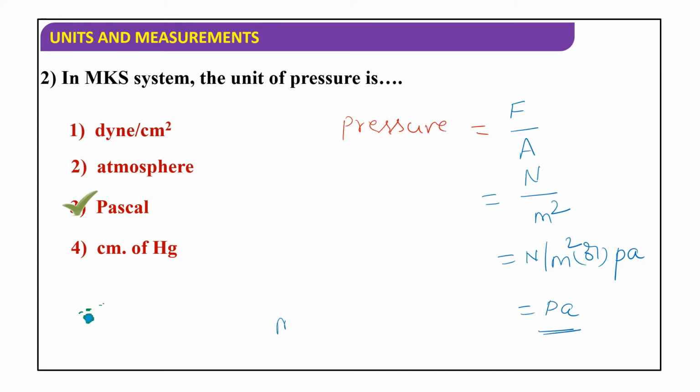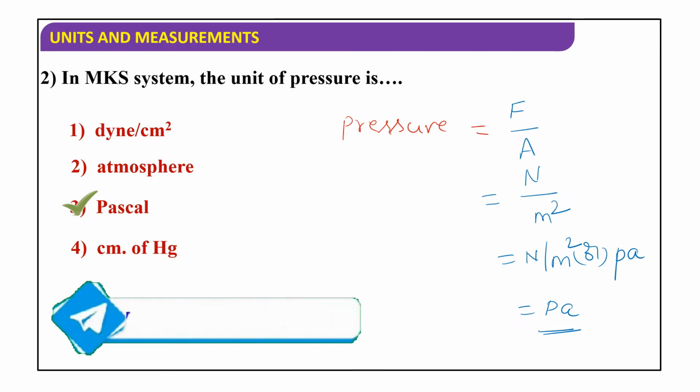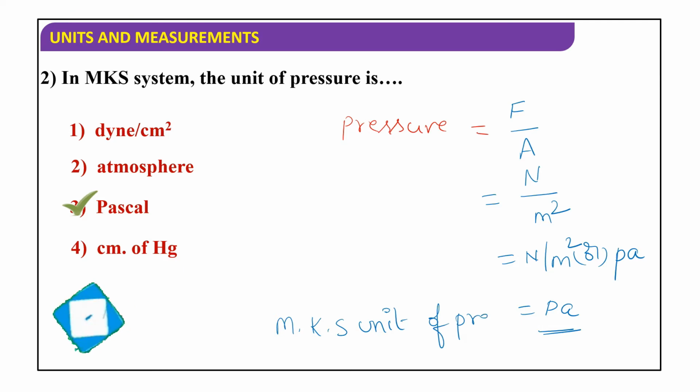This is the MKS unit of pressure. Okay. Next.